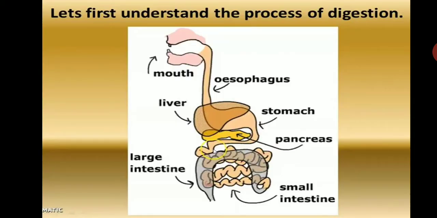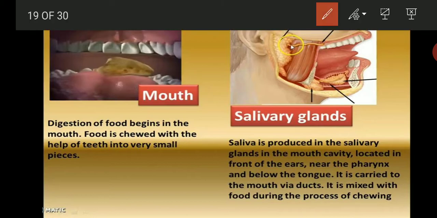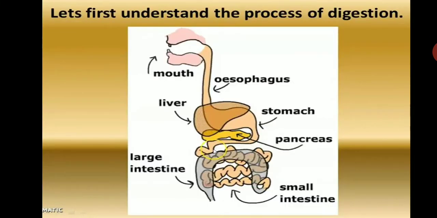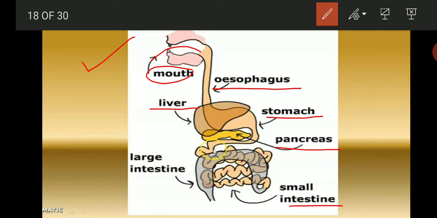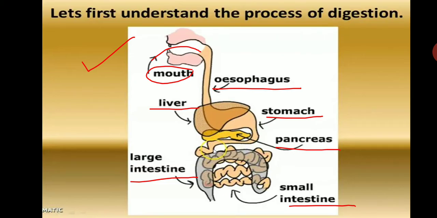Now let us understand the process of digestion, how digestion takes place in our body. You can see the slide over here. Digestive system, you can see here how digestion takes place. First with the help of mouth. Then you can see here esophagus, stomach, pancreas, liver, small intestine and large intestine. So these are the organs taking part in digestion. So let us study in detail.